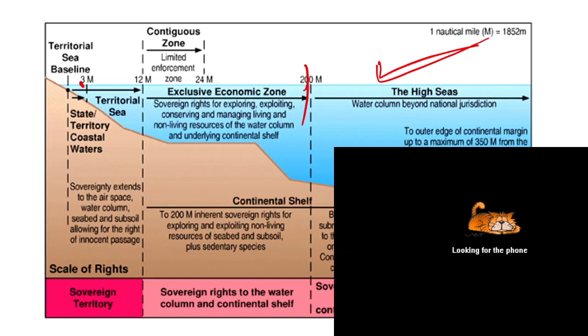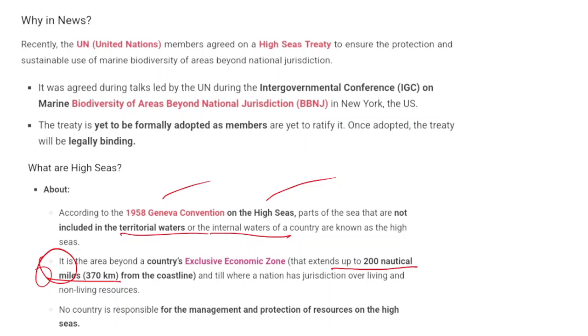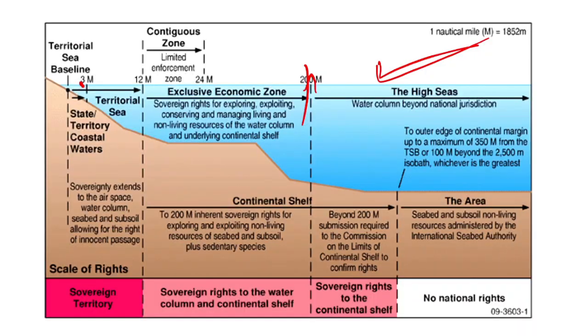So once again, high seas is that particular area which is beyond the 200 nautical miles. So recently, the members of the United Nations agreed on a high seas treaty. Why? To ensure the protection and sustainable use of marine biodiversity of areas beyond the national jurisdiction.